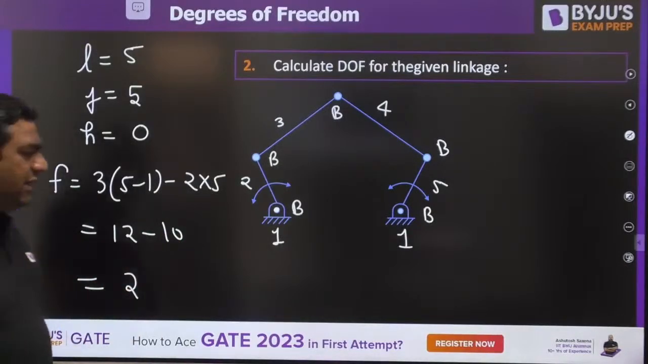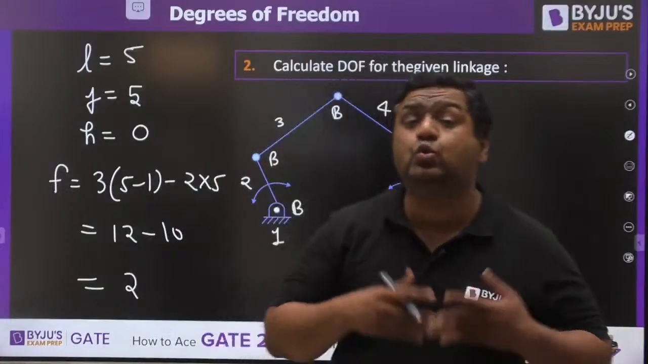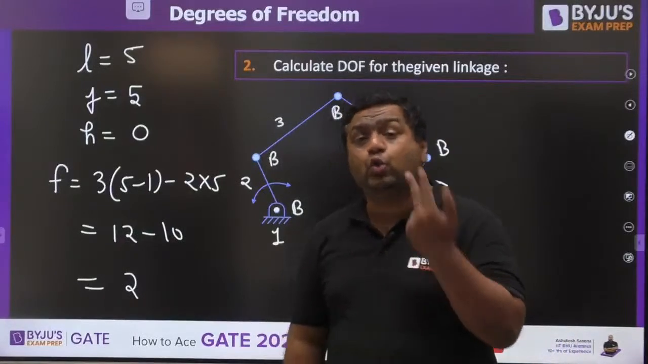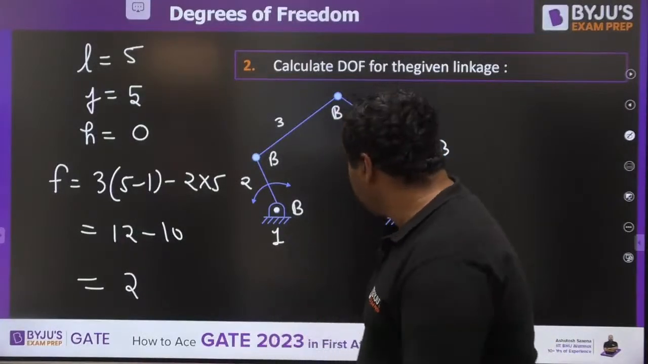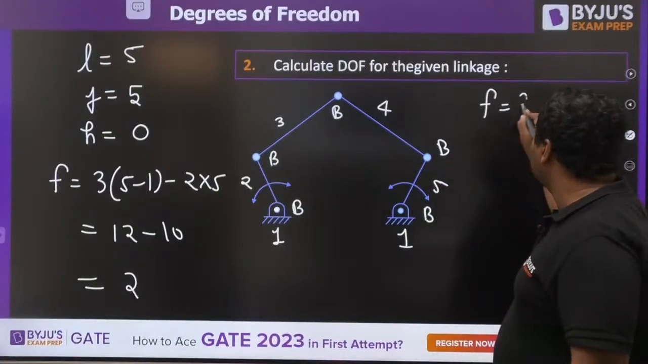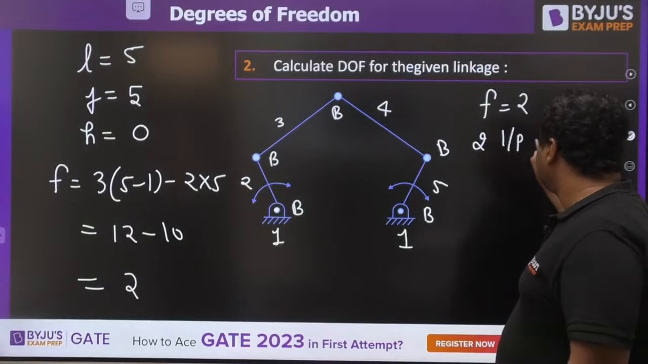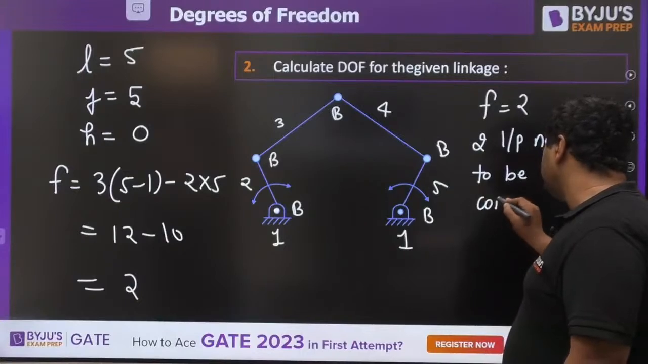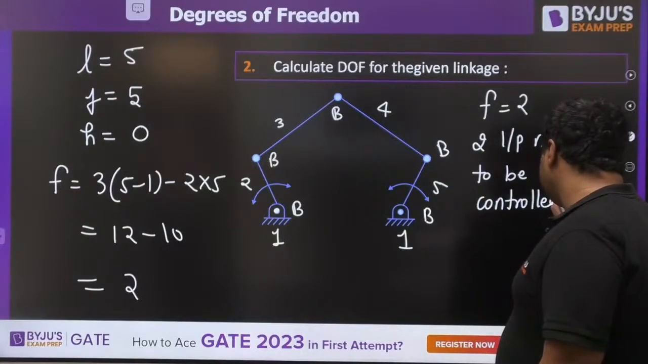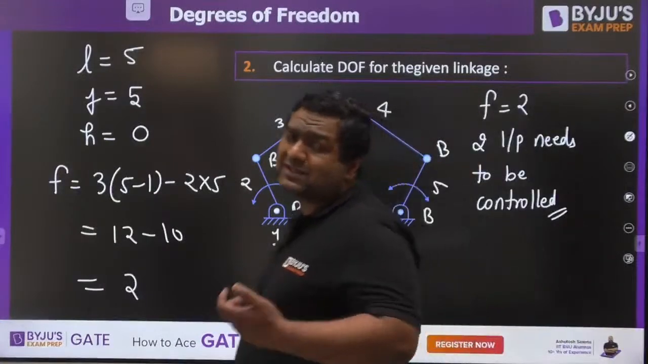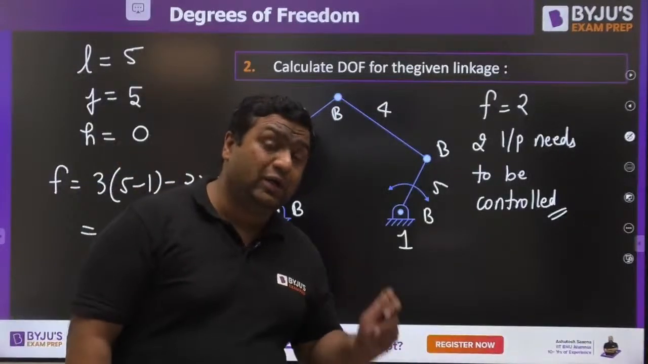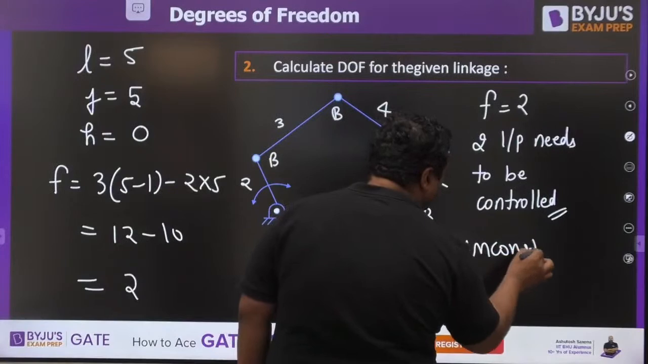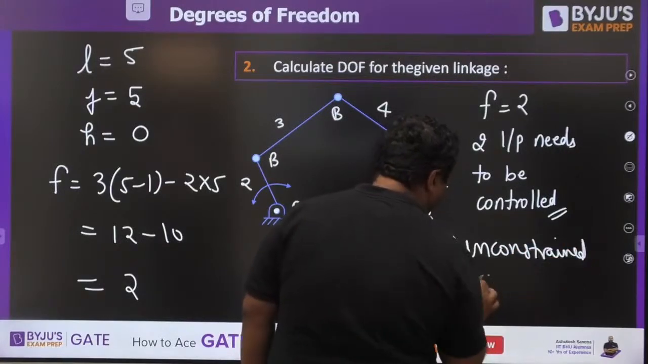So when degree of freedom is coming out to be 2, what do you mean by that? It means 2 variables are required to define the state of motion. It means we need to control 2 inputs to get a desired output. So my dear, whenever degree of freedom is equal to 2, it means 2 inputs need to be controlled. And when 2 inputs are controlled, you can get multiple types of output from the same given linkage. And my dear, such wonderful linkages were given the name of unconstrained chain. So they are unconstrained chain.